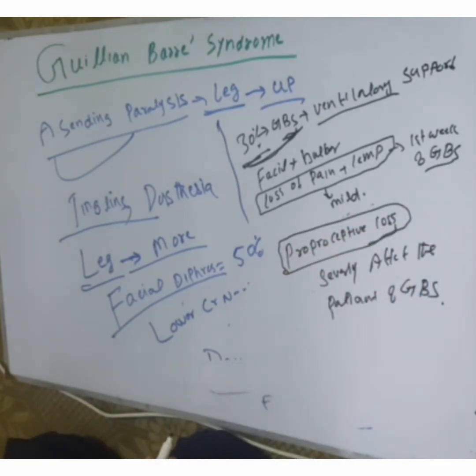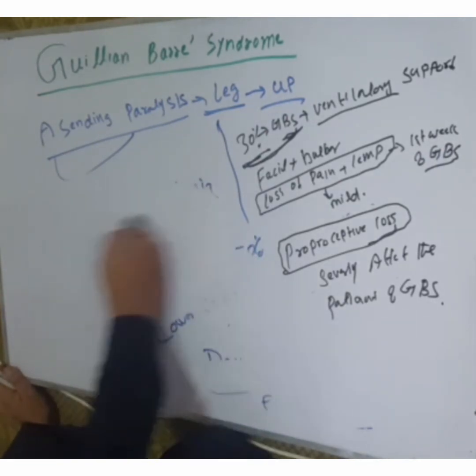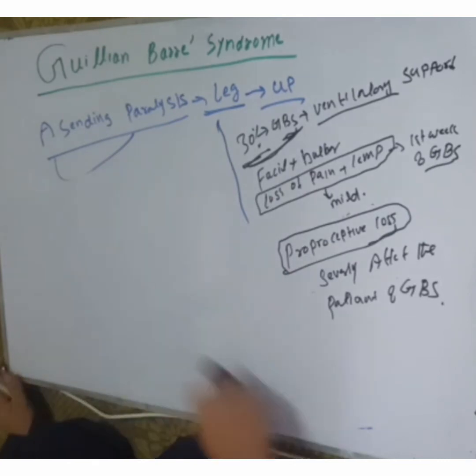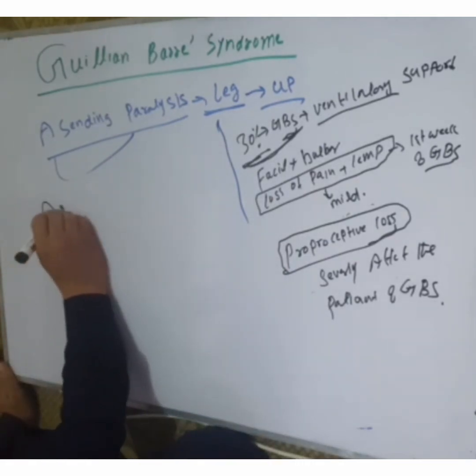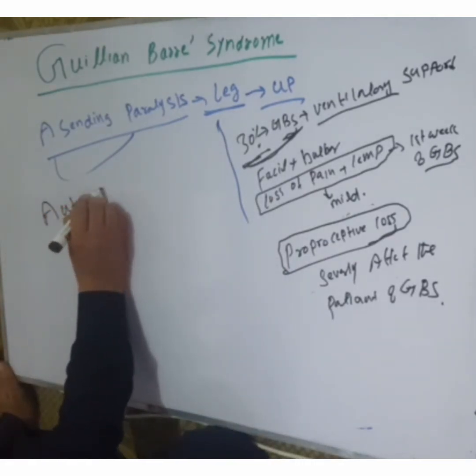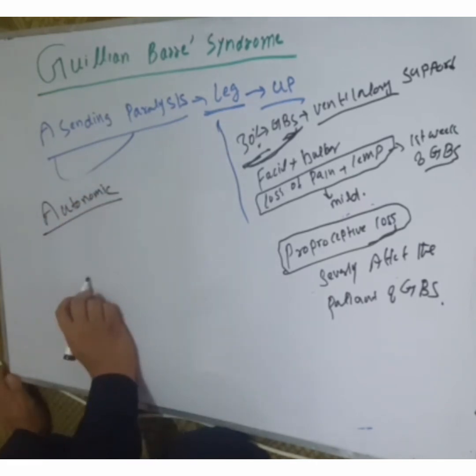Autonomic nerve dysfunction is also common in GBS. In autonomic dysfunction, there is loss of vasomotor control, uncontrolled blood pressure, and postural hypotension.